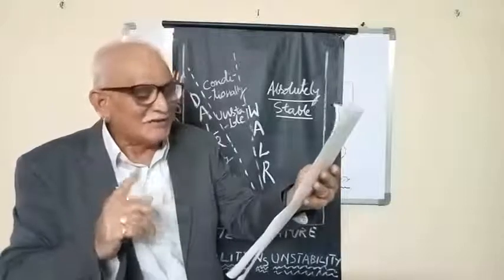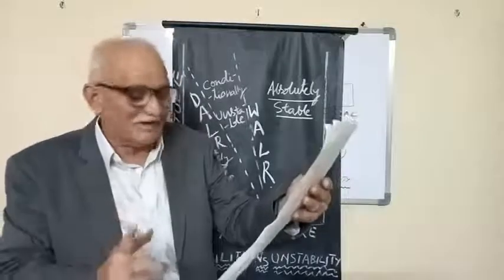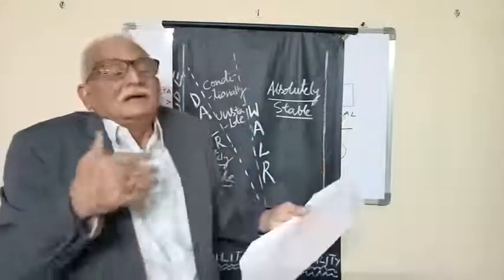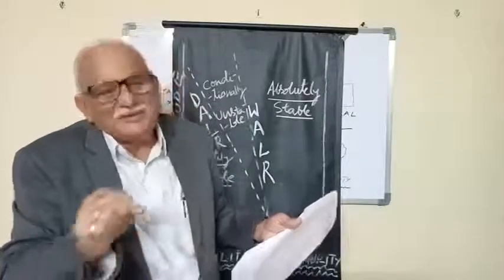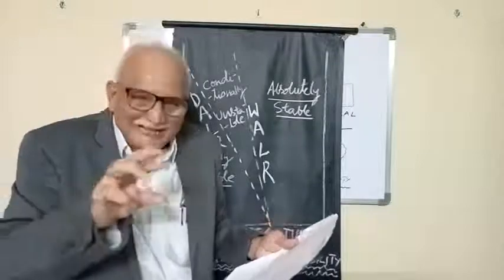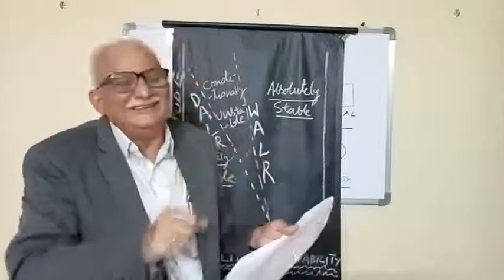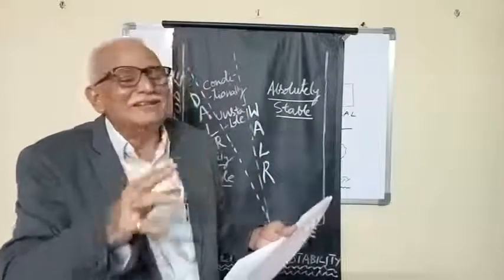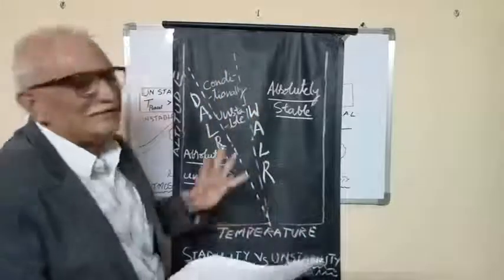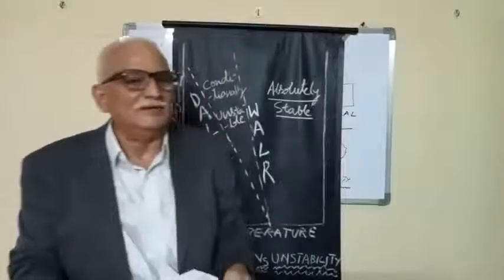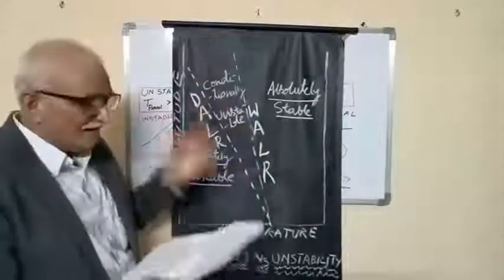The atmosphere is normally conditionally unstable. Conditionally unstable or conditionally stable are almost the same as far as grammar or dictionary is concerned, but as far as science is concerned, in between the wet and dry adiabatic lapse rates, we call the atmosphere conditionally unstable.